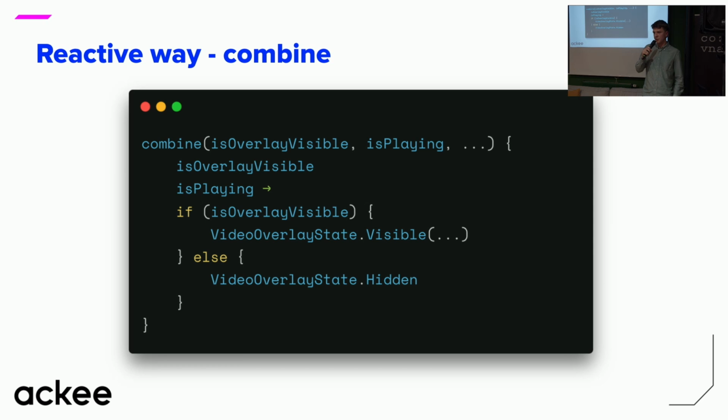And the combination logic might look something like this. This is just a very simple example, but it can also be much more complex. You can use everything that reactive streams offer, like filters, maps, transforms, whatever you need. And why I also like the reactive approach is that when you later look at this class, you see exactly what the screen state consists of, and you see exactly how the final thing is created, which is really nice.